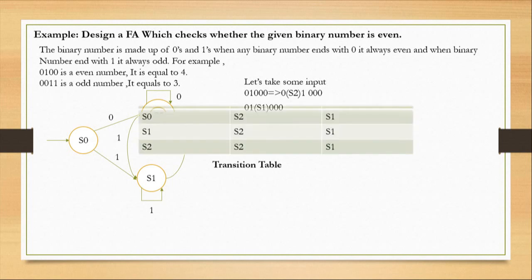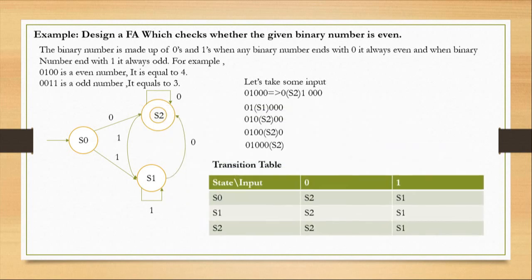Now the transition table. There is a transition table with states and input. The states are S0, S1 and S2, and my inputs are 0 and 1. Here is the transition table. So that's the glimpse of this finite automata.